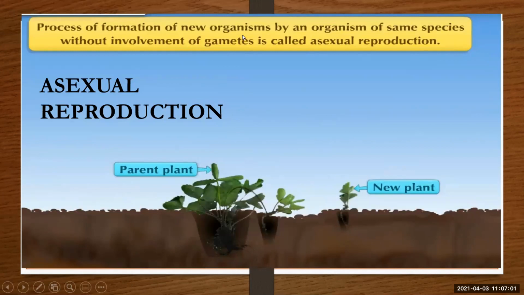The process of formation of a new organism by an organism of the same species without involvement of gametes. Here you can see a plant is giving rise to a new plant. It is reproducing a new plant without the fusion of gametes. This is called asexual reproduction.